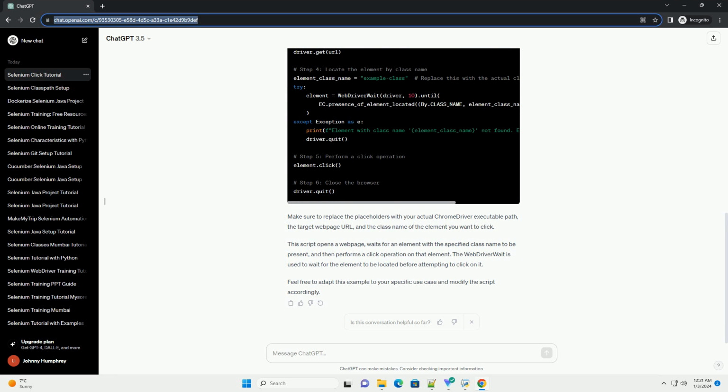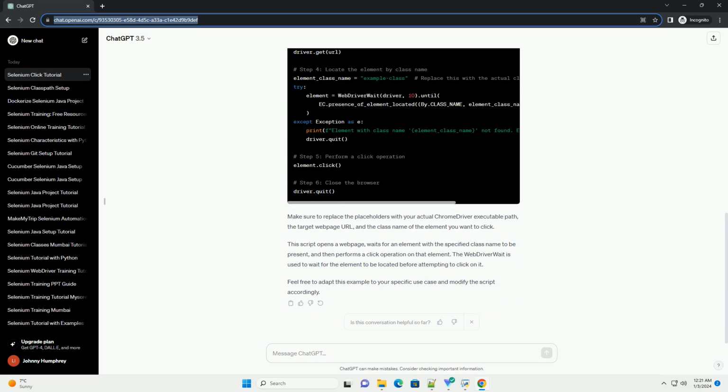Now, let's write a simple script using Python and Selenium to perform a click operation by class name. Make sure to replace the placeholders with your actual chromedriver executable path, the target web page URL, and the class name of the element you want to click.